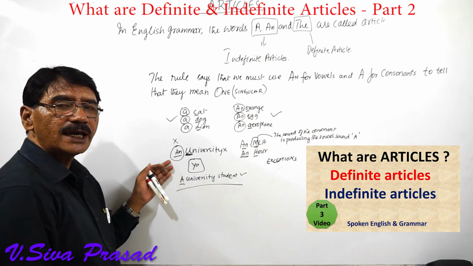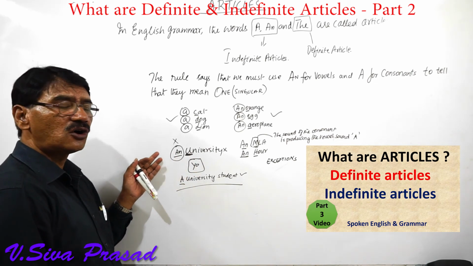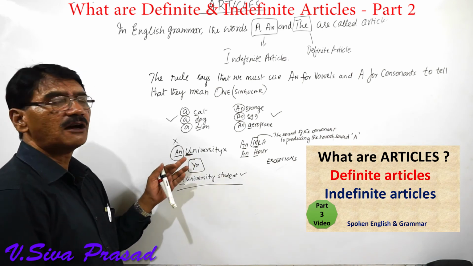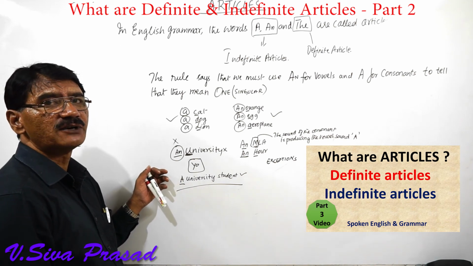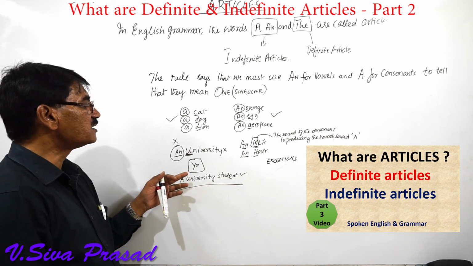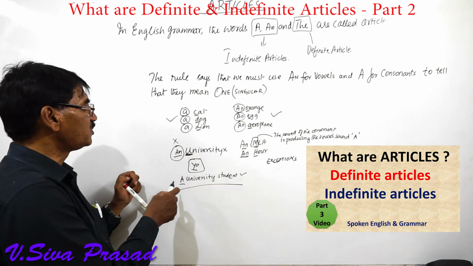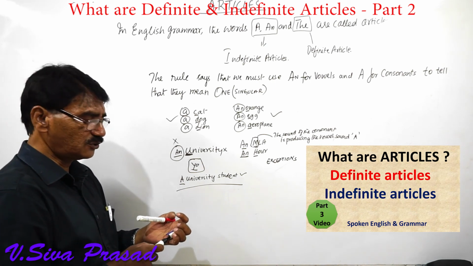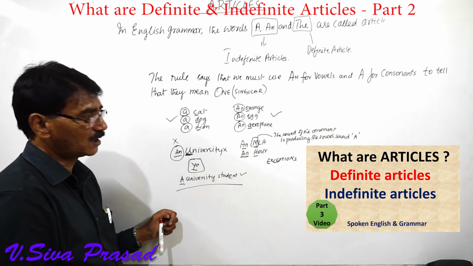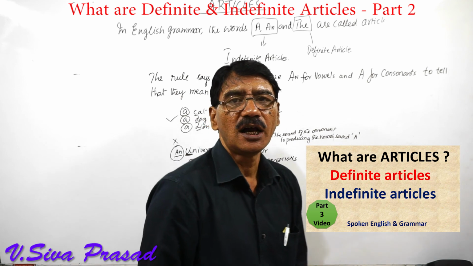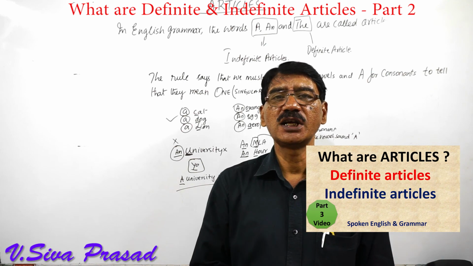Here again we are using an university according to the rule, but which says it is wrong because the sound which this vowel is generating is that of a consonant, university. So here it is producing the sound of a consonant. That is why we have to use a university student, isn't it? So these are some of the exceptions. Please note down, and in my next video I am going to tell you how to use the word the, where to use and why to use them.